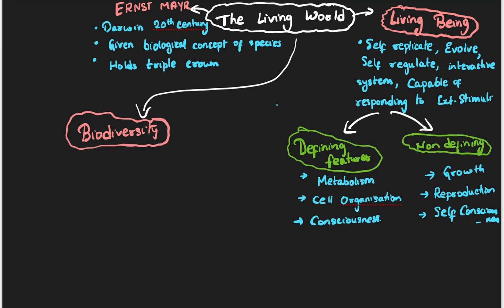Biodiversity means around you and me, we are able to see so many different types of species, right? Even one single species is not the same. One single species itself has so much biodiversity within it, all look different. If you see humans, they are all completely different. That is called biodiversity.